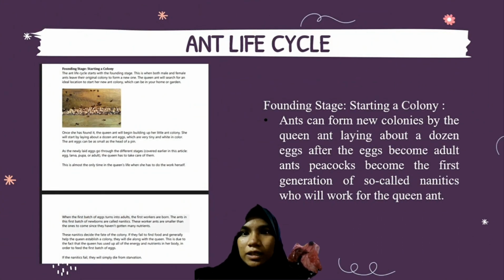Founding stage, starting a colony. Ants can form new colonies by the queen laying about a dozen eggs. After the eggs become adults, ants become the first generation of so-called workers who will work for the queen ant.